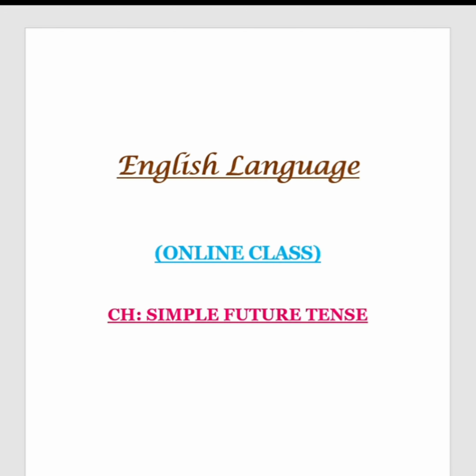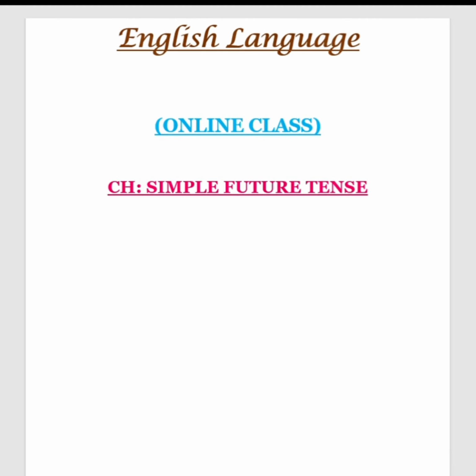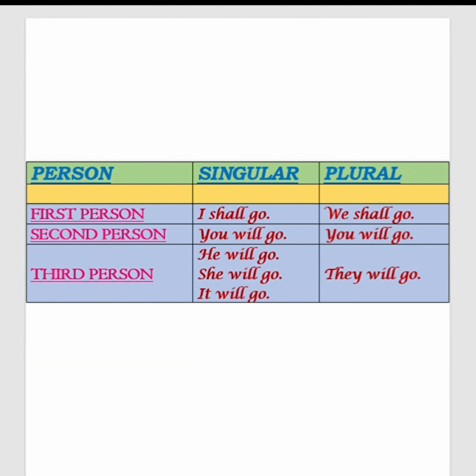Now, students, look at the table. For first person singular, there is I shall go. And for plural, we say we shall go. In second person, we say for singular, you will go, and for plural also, you will go. Then he will go or she will go, it will go for third person singular. And the plural will be they will go.